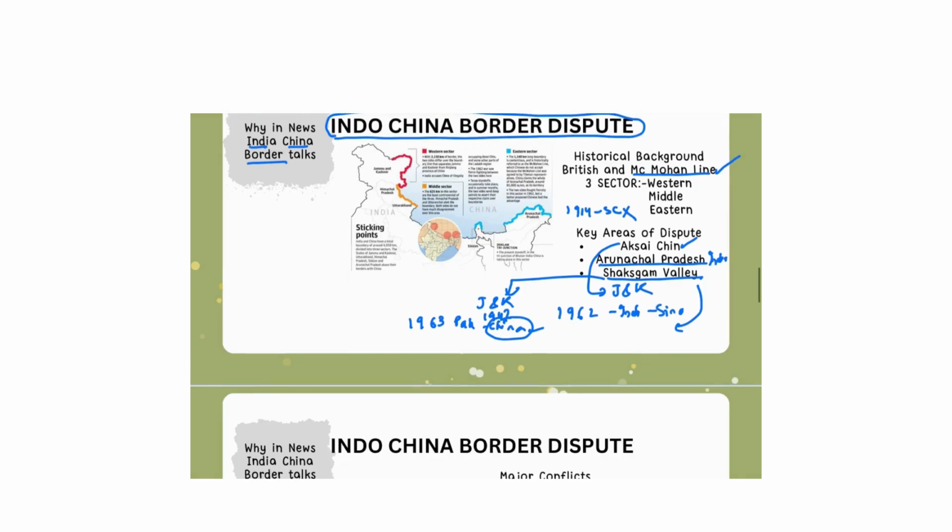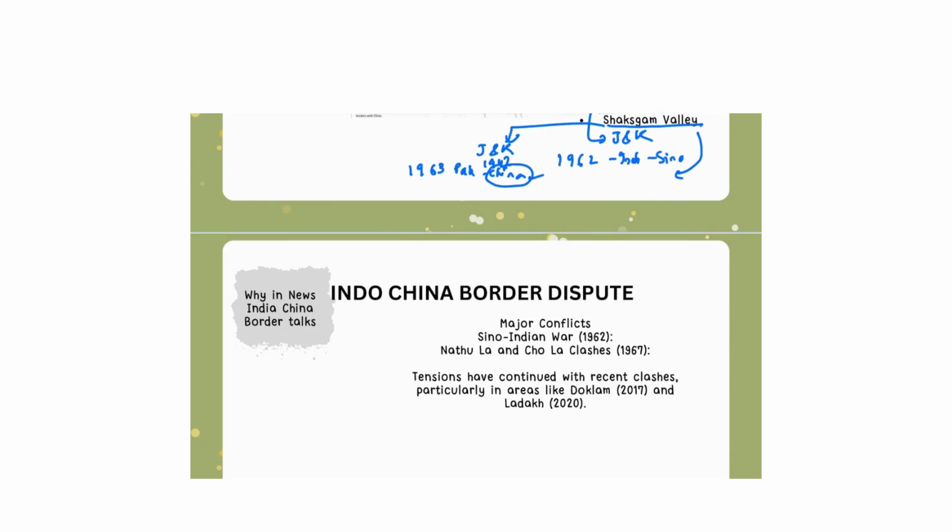The Indo-China border dispute also led to major conflicts like the Sino-India War of 1962. This war was very memorable because our soldiers fought very bravely, but we were not prepared for this war because we underestimated the Chinese intentions. The leaders of that time believed that China would not start large military action against India, and they were totally wrong. The second reason that we did not win this war is inadequate military preparedness. We did not have sufficient winter clothing, weapons, and ammunition to push the Chinese forces back, which eventually led to China controlling the Aksai Chin region.